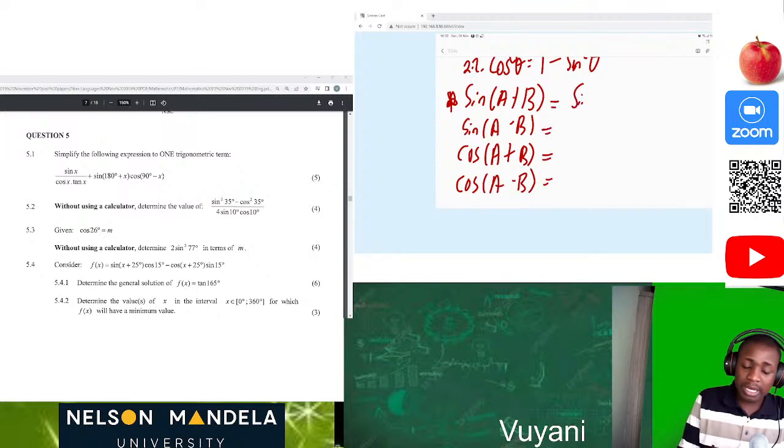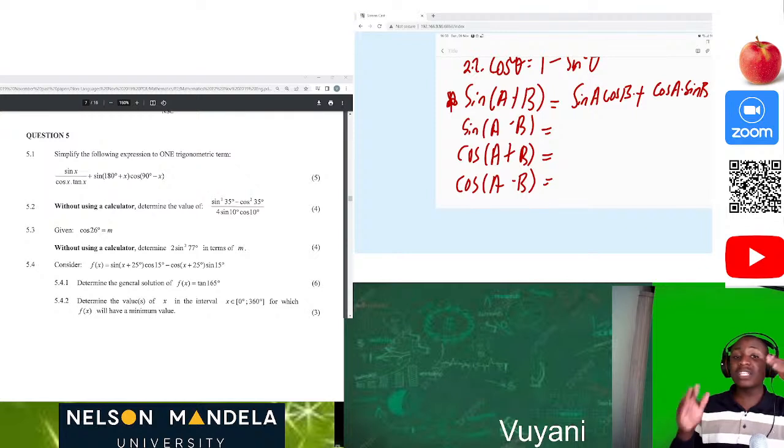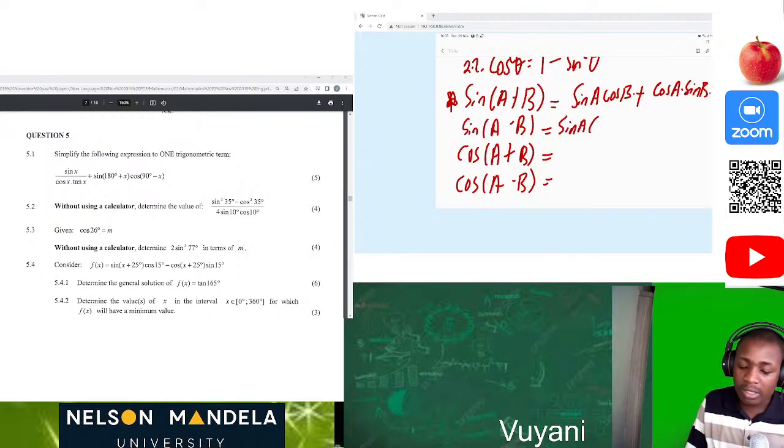These are our compound angles. So this will be sine A cos B plus cos A sine B. So it's sine cos sine. Okay, please always know your compound angles. You must be able to use your compound angles in a correct way. Please make sure that you do so. Great. Now also for sine A minus B, it's still going to be sine cos sine, and the signs follow what we have on the original here.